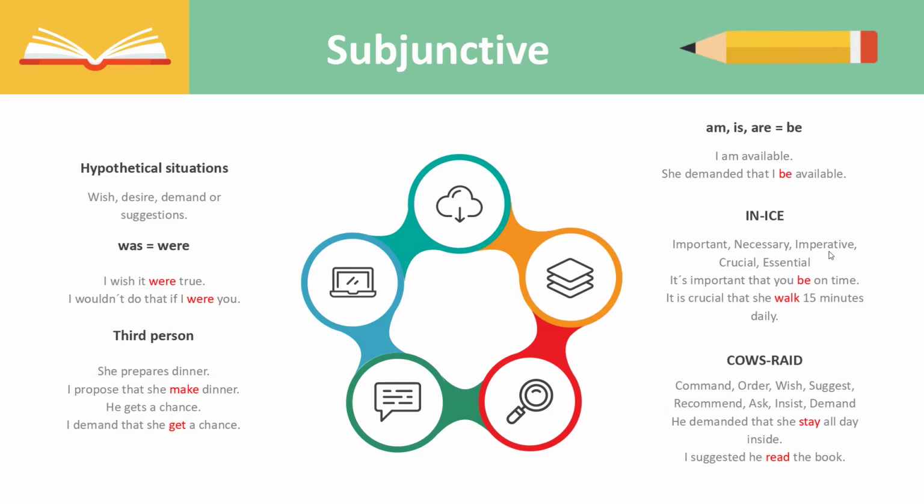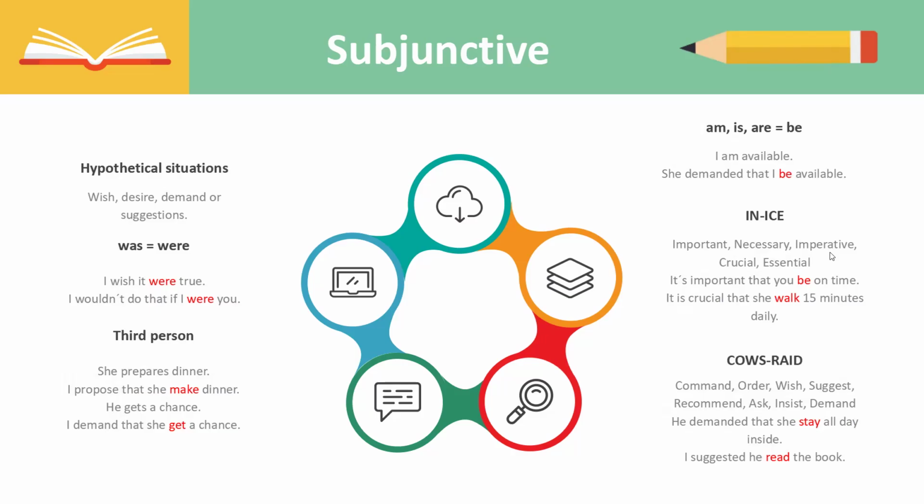Let's check the examples. It's important that you be on time. You cannot say it is important that you are on time. That would be incorrect. It is crucial that she walk 15 minutes daily. You're not supposed to say she walks.